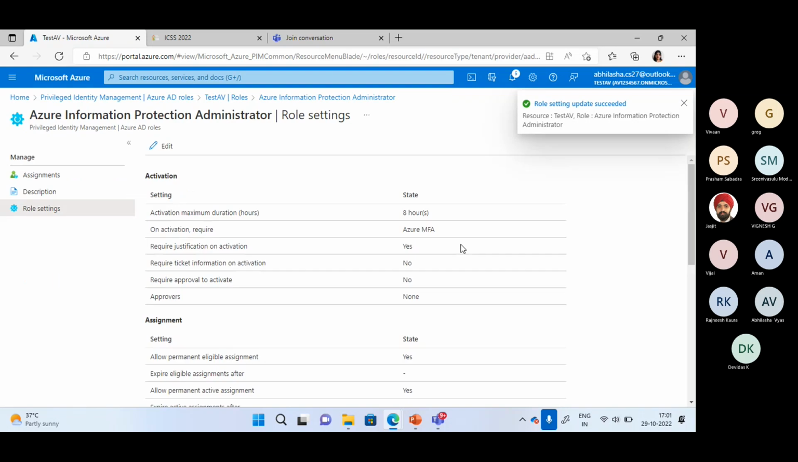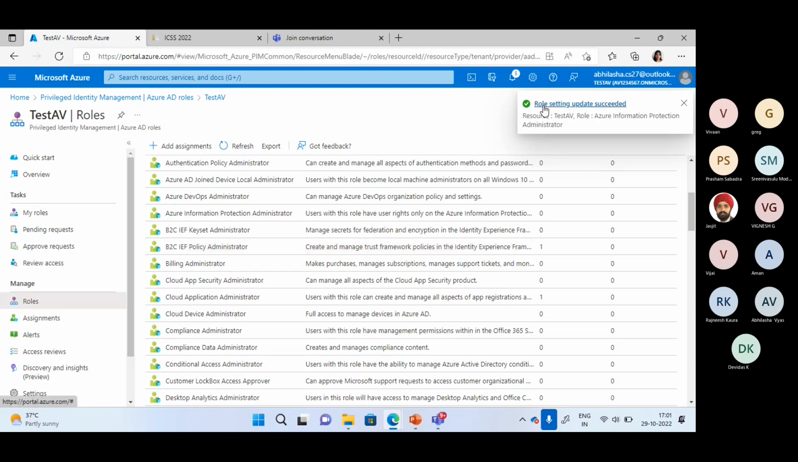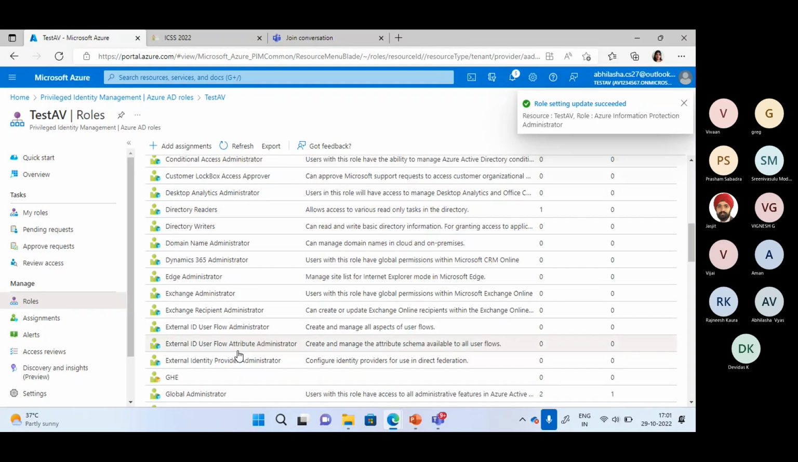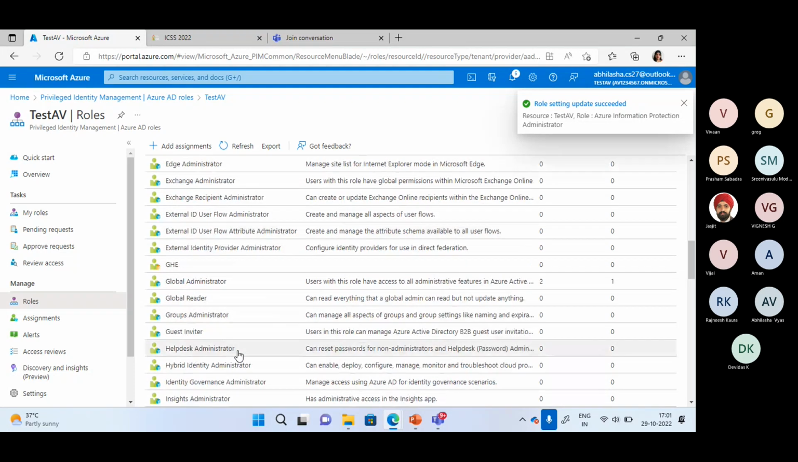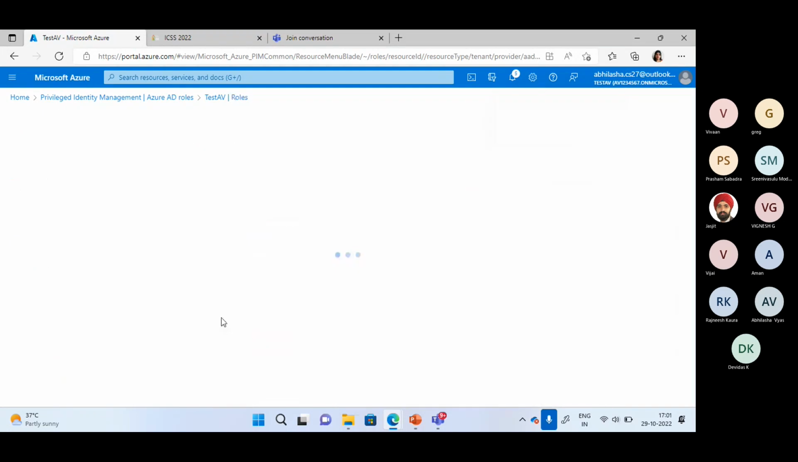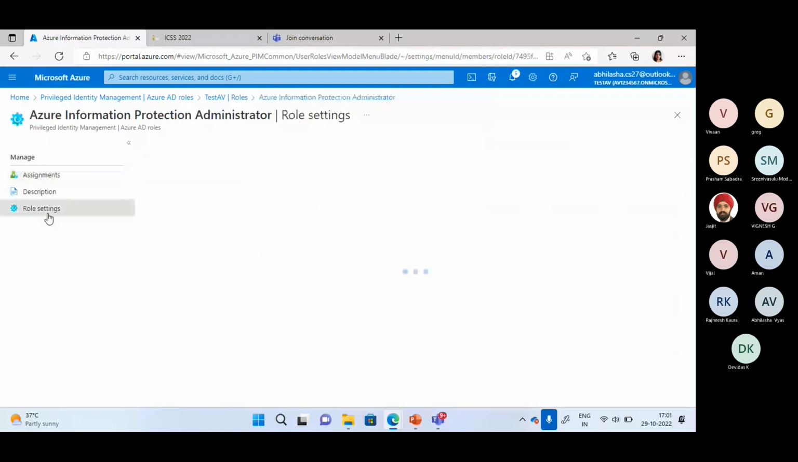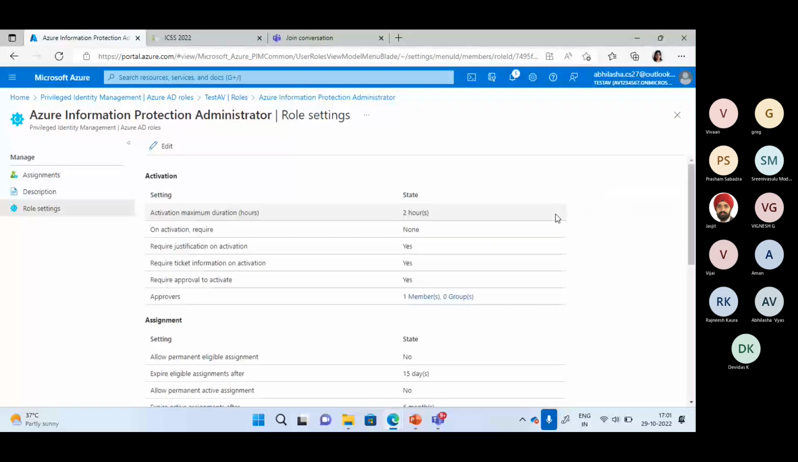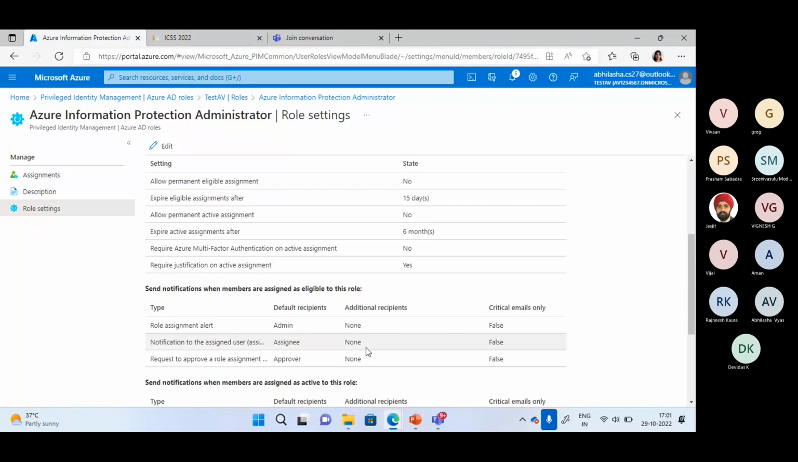So here my role setting is updated. We can see the notification which is coming. This role was Azure Information Protection. So here it is Azure Information Protection. This role is now updated. I can go and check the role settings. I made it for 2 hours only. Let us see if it is updated or not, and then we will try to assign it. So all those things which we have changed and modified are updated now.